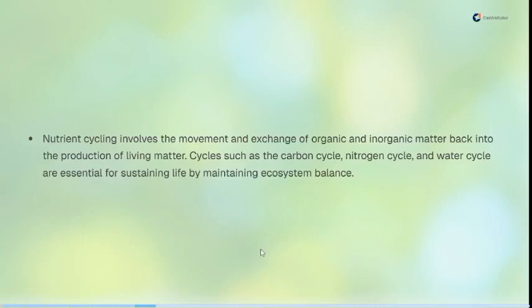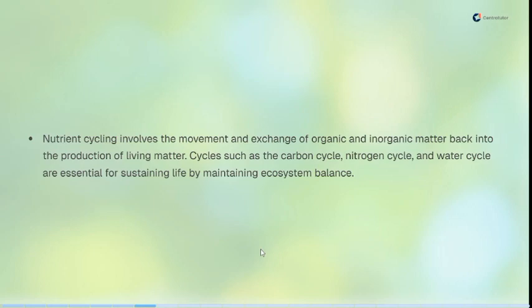Now let's look into nutrient cycling. Nutrient cycling involves the movement and exchange of organic and inorganic matter back into the production of living matter. So it is how organic and inorganic matter are brought back into the production of living matter.